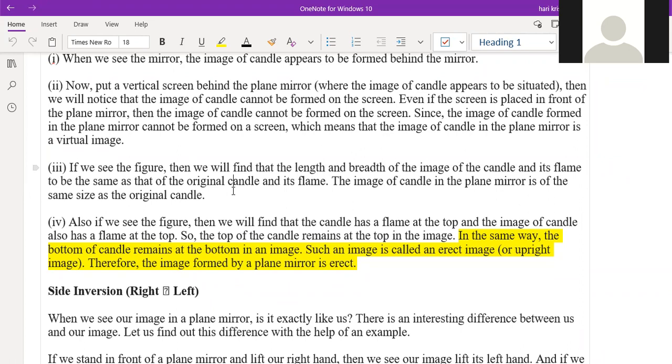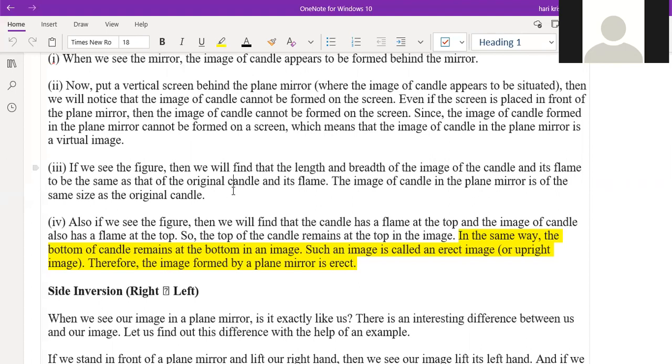Third one, the distance between the mirror and the object, and the mirror and the image, will be the same. Understand? The distance will be similar from the mirror to the object and from the mirror to the image. That is the third one. Fourth one, it will have the original size and it will be in the erect position only. It will have the erect shape.